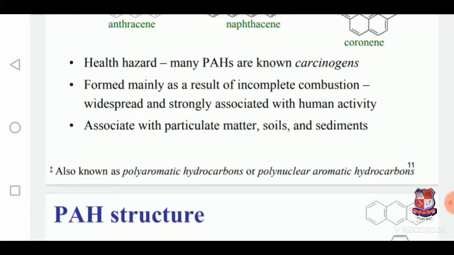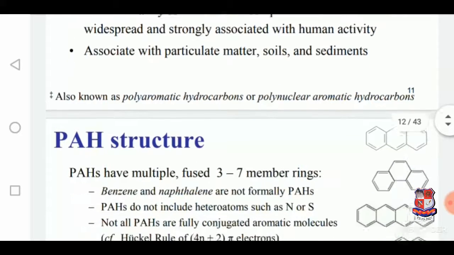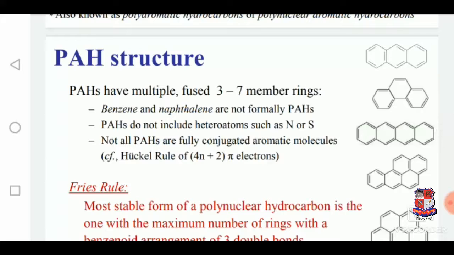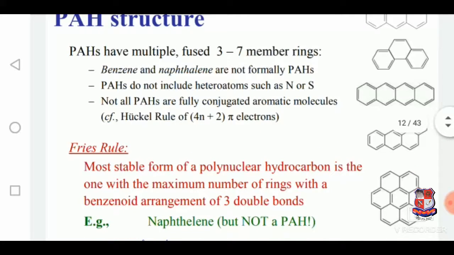They are also known as polyaromatic hydrocarbons and polynuclear aromatic hydrocarbons. So PAHs have multiple fused 3 to 7 member rings. Benzene and naphthalene are not PAHs, and PAHs do not include heteroatoms such as nitrogen and sulfur. Not all PAHs are fully conjugated aromatic molecules.